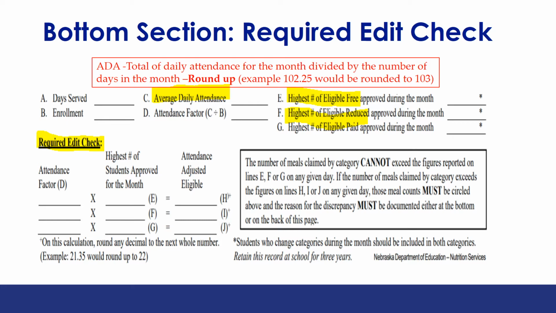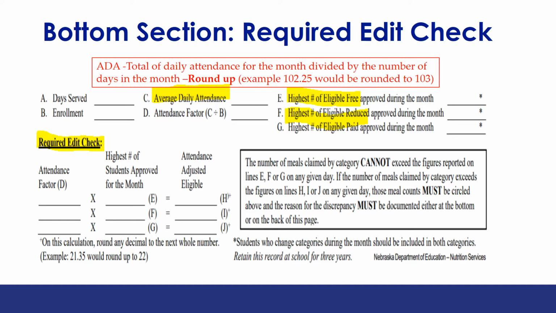Let's take a look at the information that is required for the completion of the edit check. Days served refers to the number of days in the month that meals were served for each meal type. Enrollment is the number of students that are enrolled for the feeding site that have access to meal service. Average daily attendance is calculated by taking the total of each day's attendance at the feeding site and dividing by the number of days meals were served.